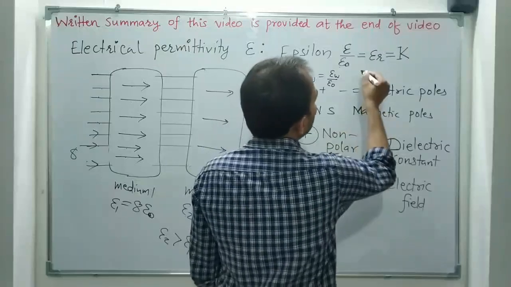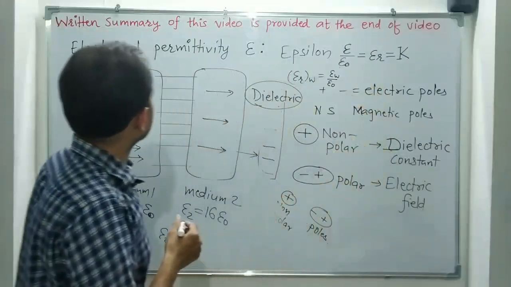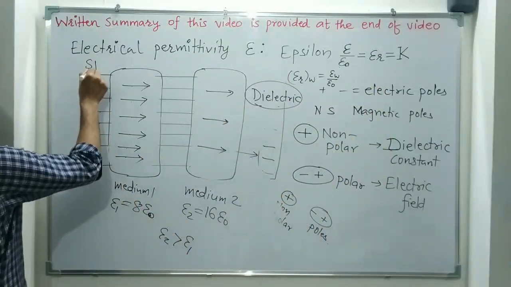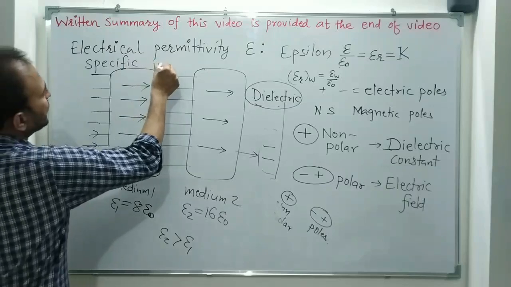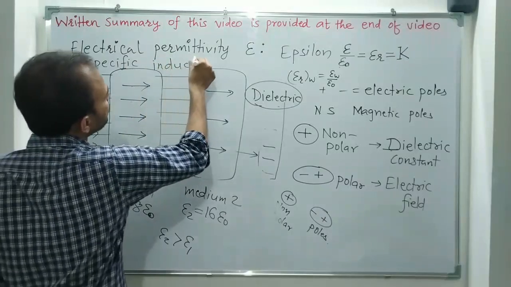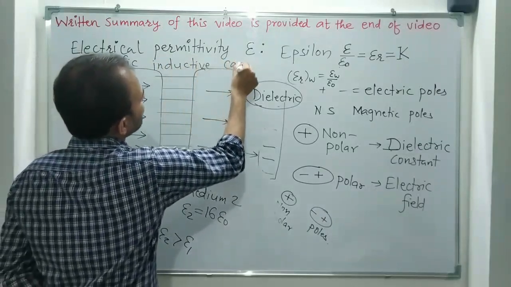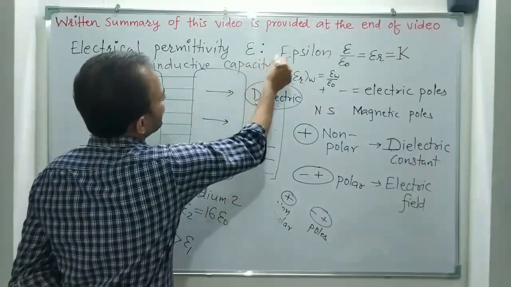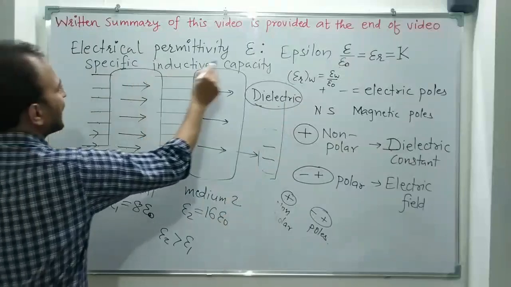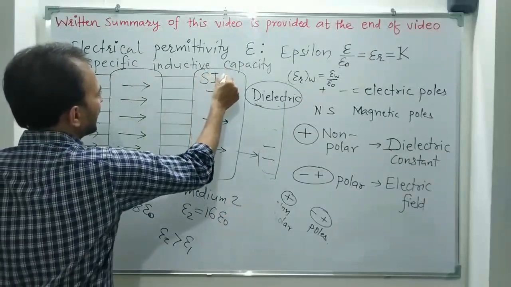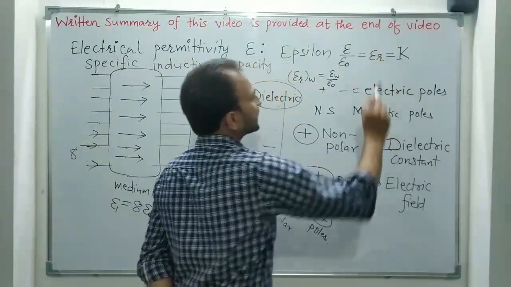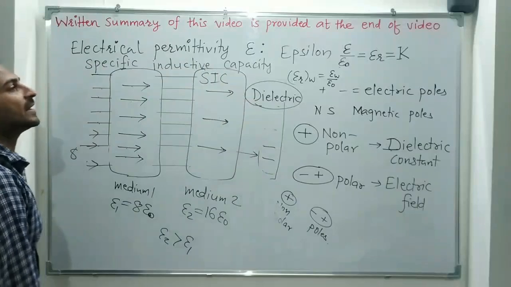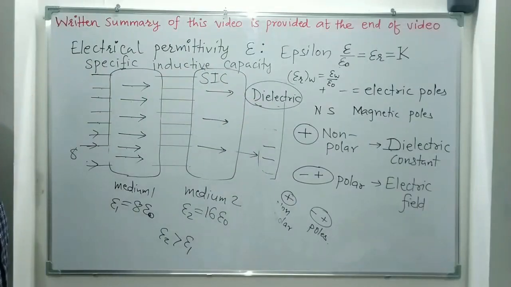There is one third name, specific inductive capacity of the medium, SIC. SIC, dielectric constant and relative electrical permittivity. These are three names of the same quantity.